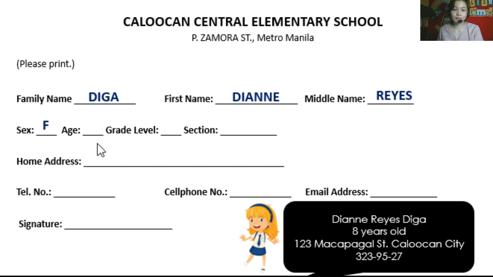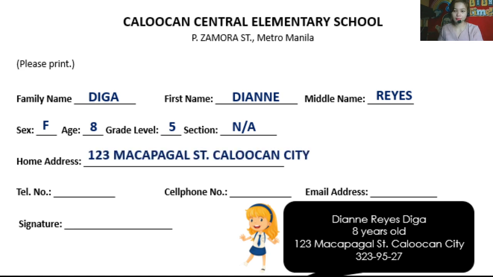Next one, age. Okay, good. Grade level. I told you this one. It's grade 5 pupil like you. Last one, section. Does she have a section yet? Alright, not applicable yet. You're right there. N/A. It means not applicable yet because she's just a new enrollee. She doesn't know yet what her section is.